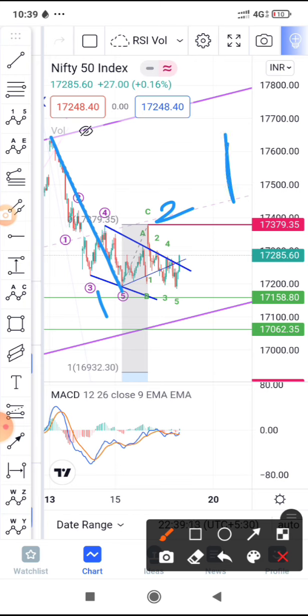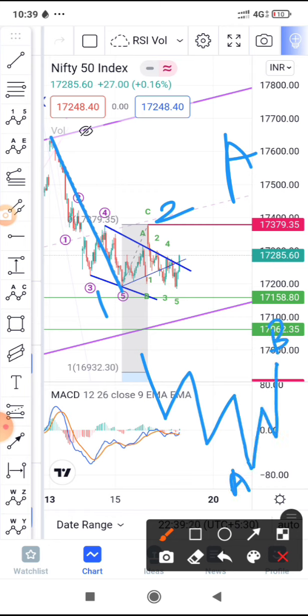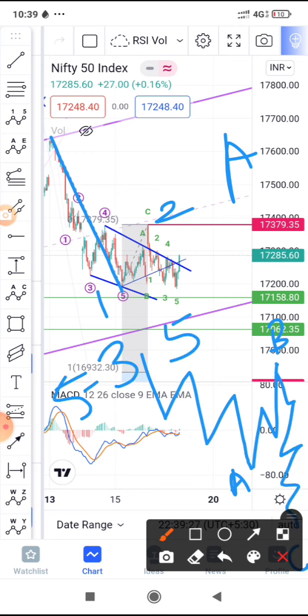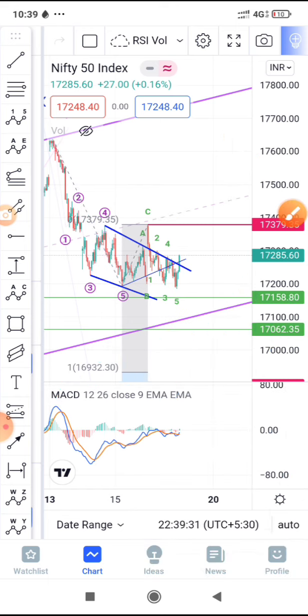Okay, so wave A will have 5 waves. Okay, 1 2 3 4 5. So wave A will finish here, 1 2 3. B wave will finish here, again the 5 waves on the downside. C wave will finish. So this will be a 5 3 5 wave structure of Z wave. So Z wave will have these many waves going downside. That's what you can remember.